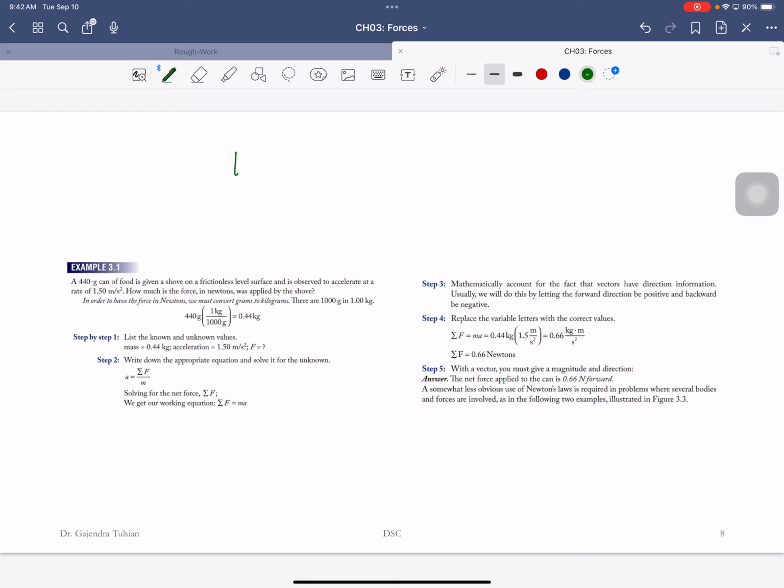Okay, so this can is sitting on a frictionless surface. You're applying a force and you give it an acceleration. And you just saw from Newton's second law, force is mass times acceleration. The mass of the object is 440 grams. You have to convert that to kilograms, okay? And 1 kilogram is 1,000 grams. So that is the conversion factor.